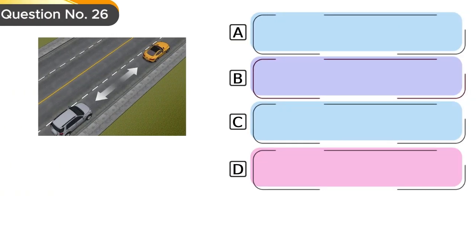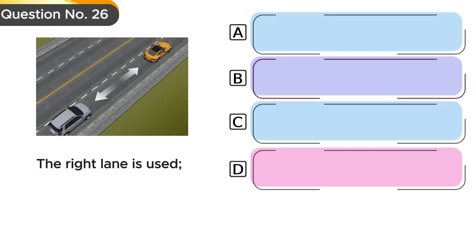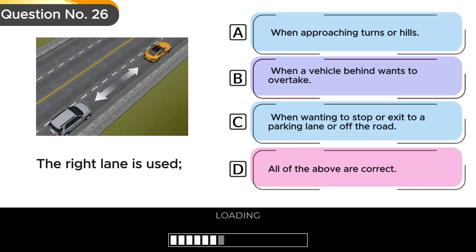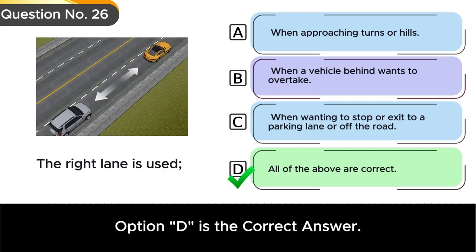Question number 26. The right lane is used. Option A. When approaching turns or hills. Option B. When a vehicle behind wants to overtake. Option C. When wanting to stop or exit to a parking lane or off the road. Option D. All of the above are correct. Option D is the correct answer.